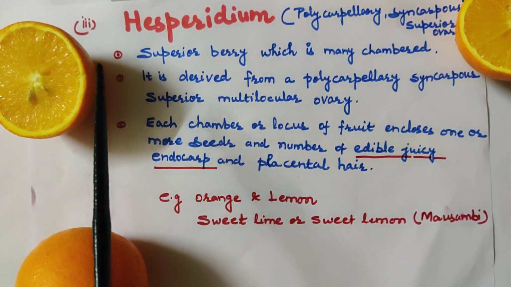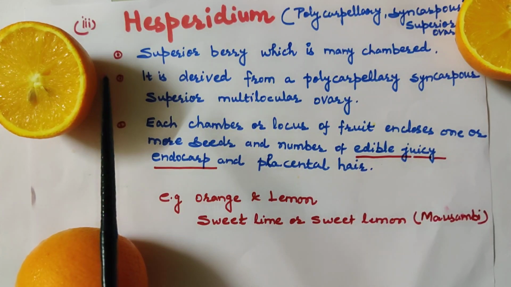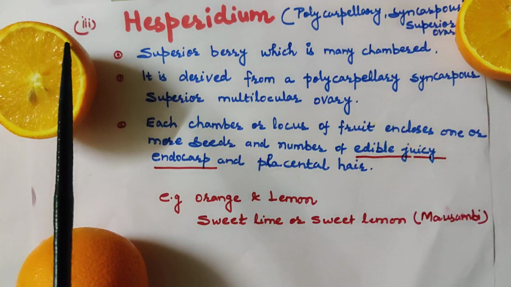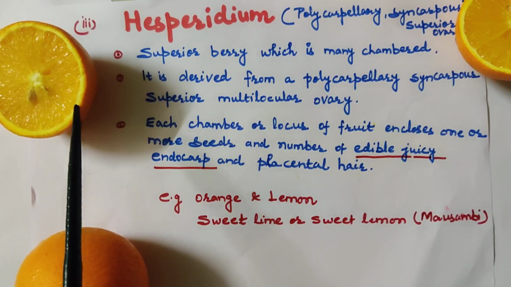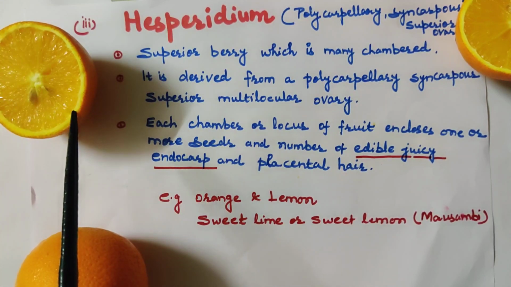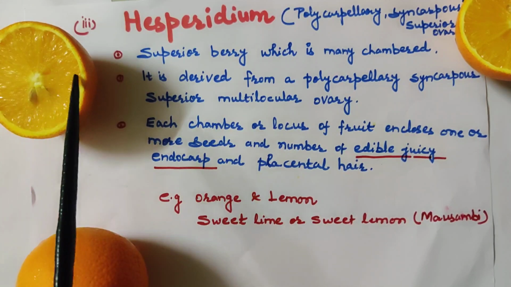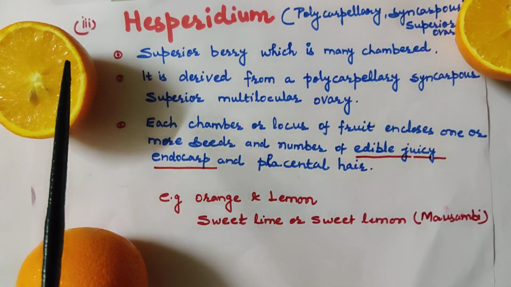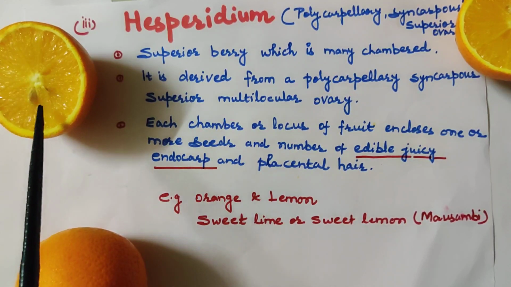The outer cover is the epicarp. It is hard and has glands in it. Inner to that epicarp, there is this white papery layer. This white colored layer is the mesocarp, and the endocarp lies in each chamber. Inside the chamber, endocarp and placental hair are present, which is the edible juicy part of Hesperidium.